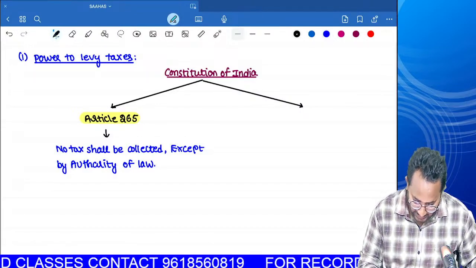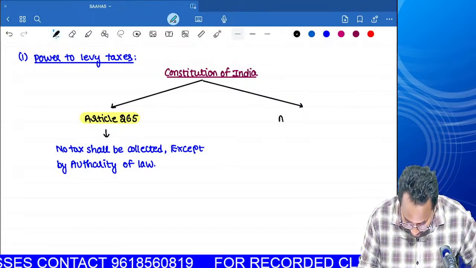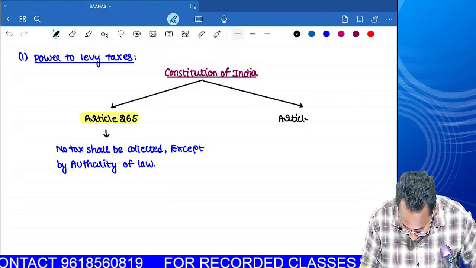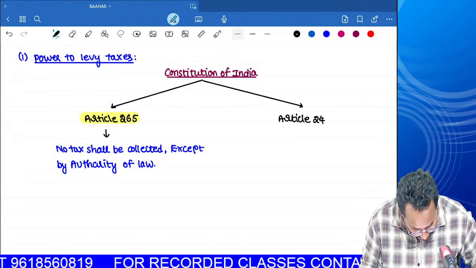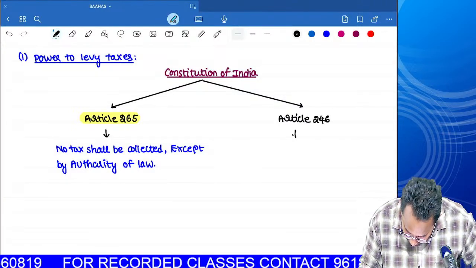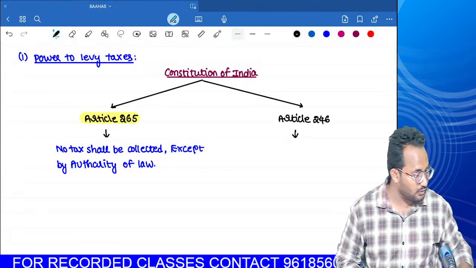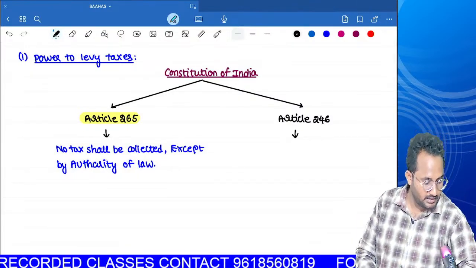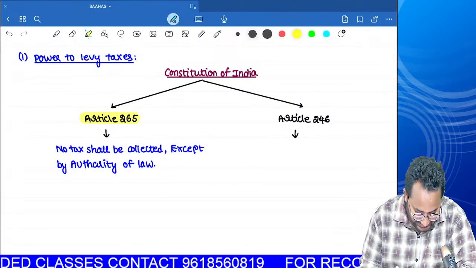Then can you tell me another article number we have to know? Article number 246. What is that? Can you tell me what article number 246 says?